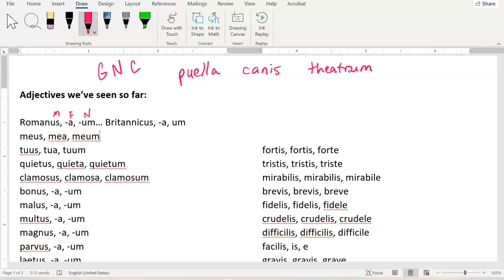And so if I had a puella mala, I don't know, or a canis, masculine malus, or I just built a bad theater, right? Theatrum malum. But let's say I wanted it to be in the dative case, right? I make puellae dative, and then I have to make the adjective dative too.